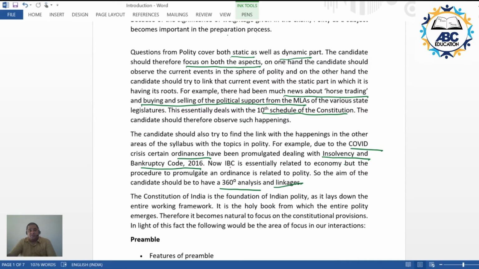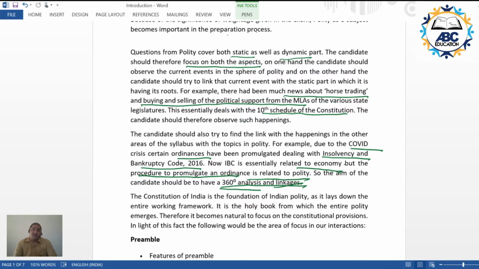Insolvency and Bankruptcy Code, or IBC, is essentially related to economy, or the portion called Indian economy. But at the same time, the procedure to promulgate an ordinance is related to polity. So what I'm trying to say is the candidate should try to go for a 360-degree analysis and linkages. There are two things that the candidate has to focus upon.